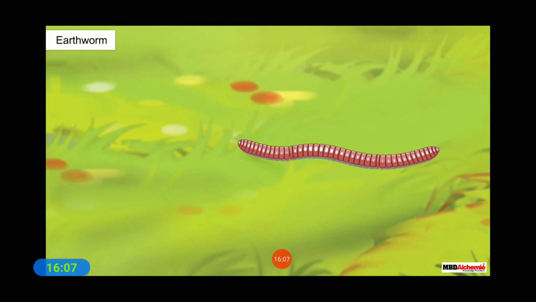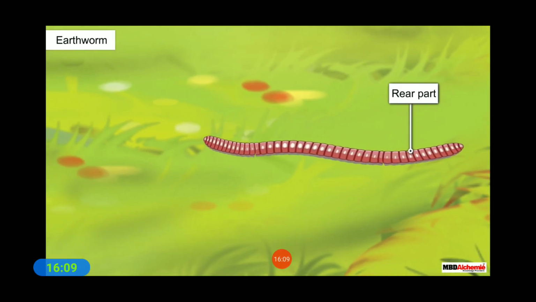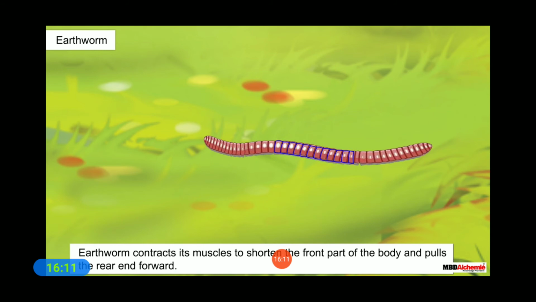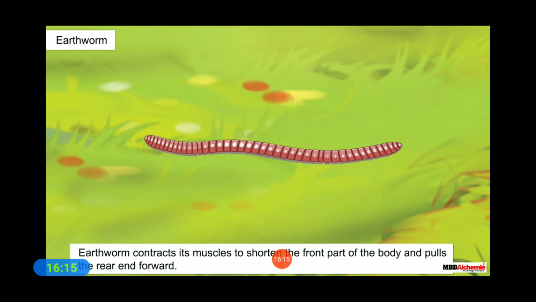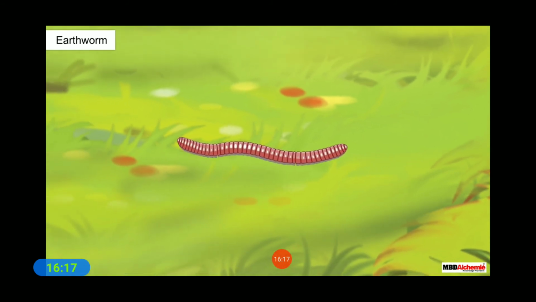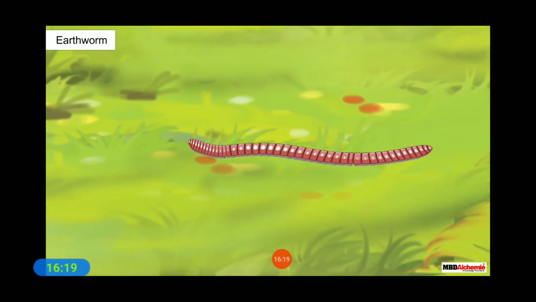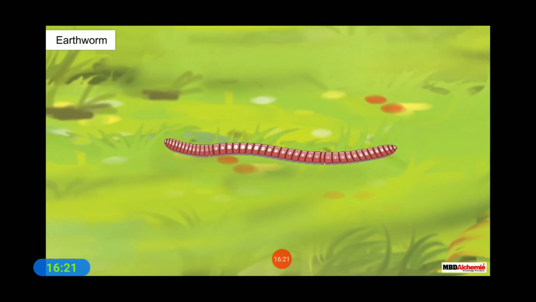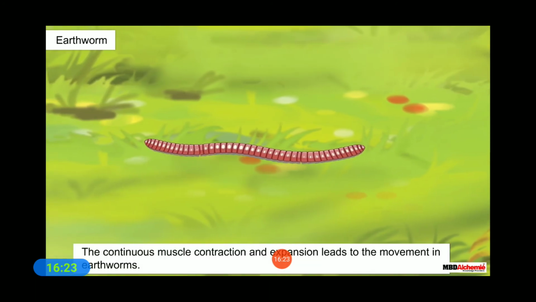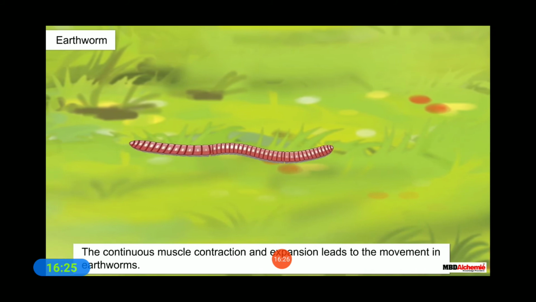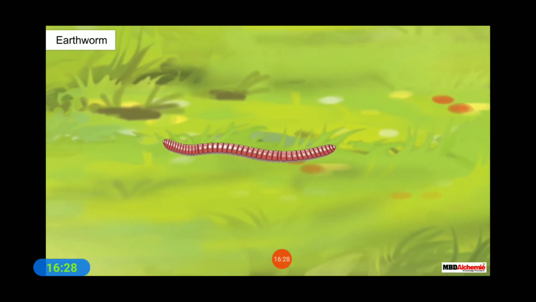After the first part is extended, it releases the rear part. It then contracts its muscles to shorten the front part of the body and pulls the rear end forward. As a result, it moves forward a short distance. Such continuous muscle contraction and expansion leads to the movement in earthworms.